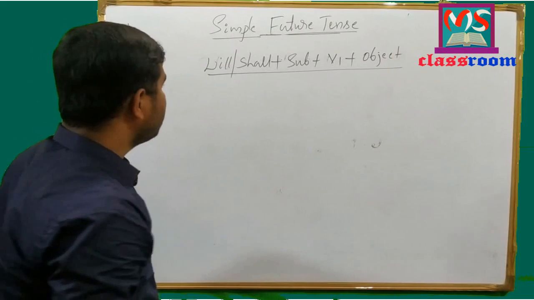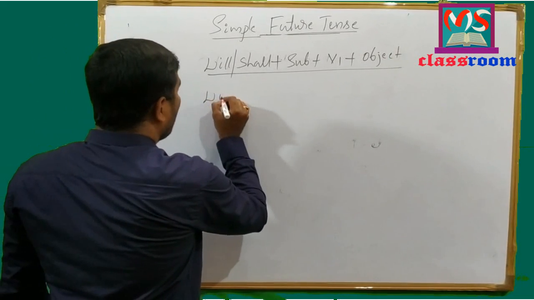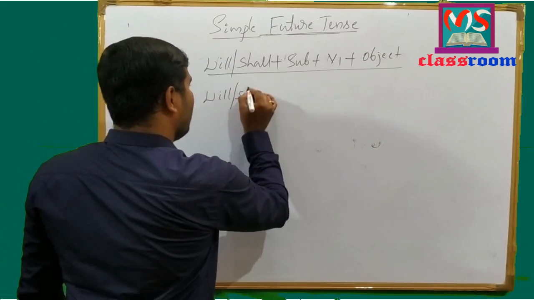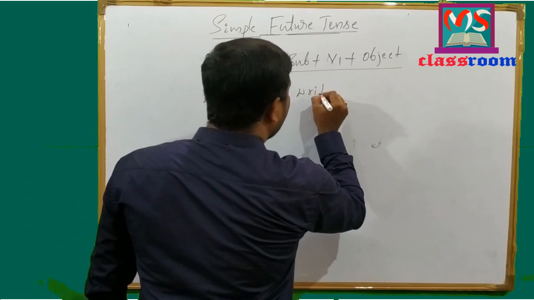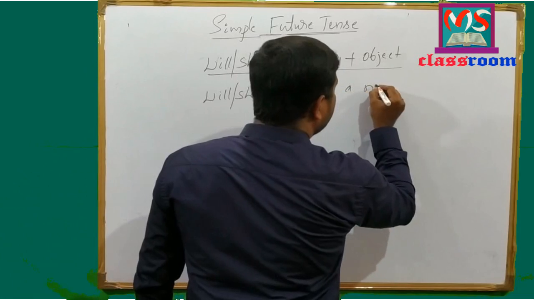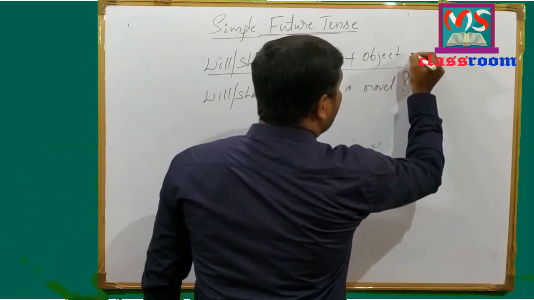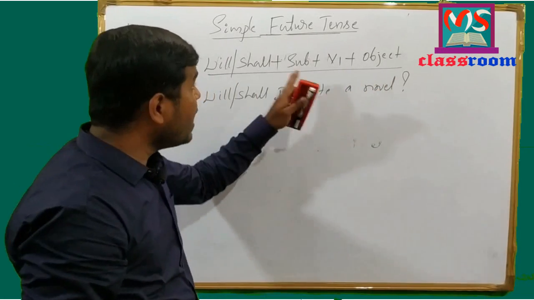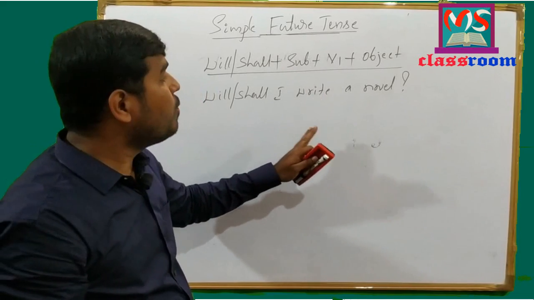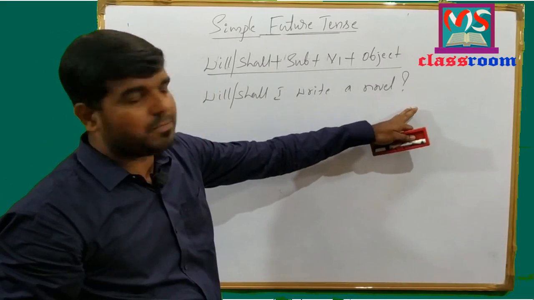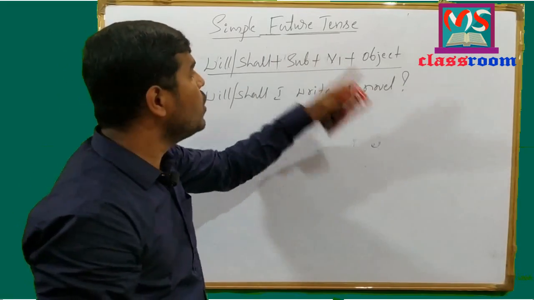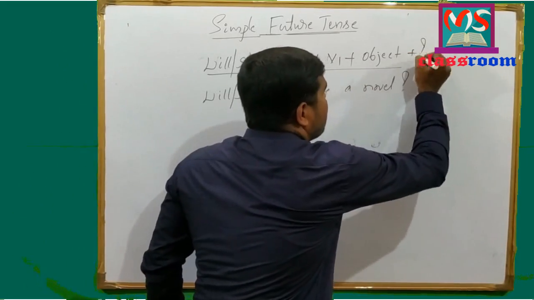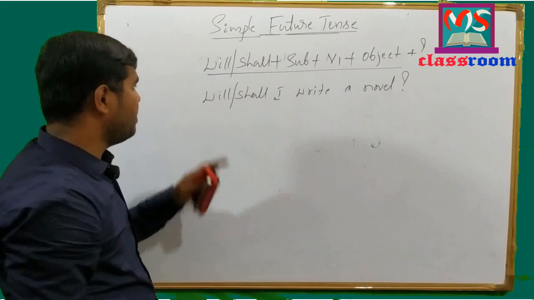Let us move to examples now. Will or shall I write a novel? And here in interrogative sentences, don't forget to put a question mark at the end of the sentence to frame it as interrogative or question. And move to the next example.